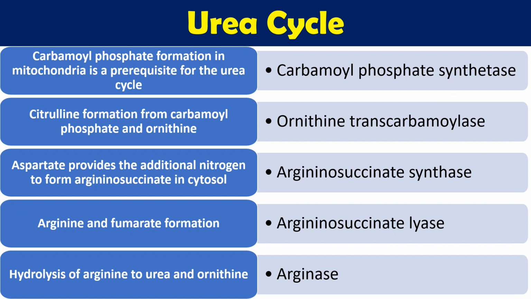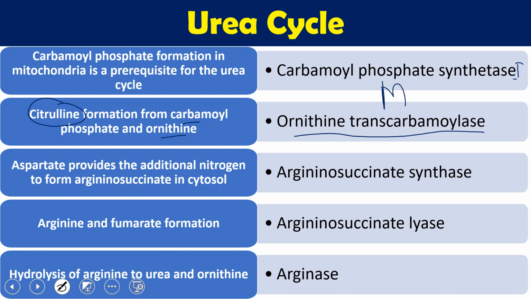In the first step, as you have seen, carbamoyl phosphate is formed in the mitochondria as a prerequisite for the urea cycle, where carbon dioxide and ammonia combine by the enzyme carbamoyl phosphate synthase 1. In the second step, this carbamoyl phosphate combines with ornithine and gives us citrulline by the enzyme ornithine transcarbamylase. These two reactions occur in mitochondria.